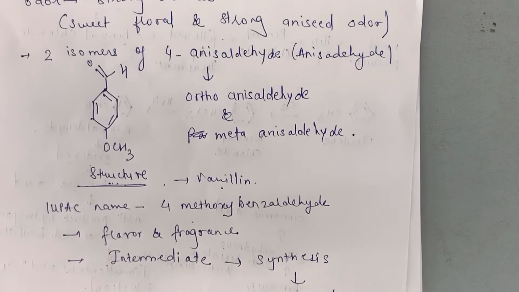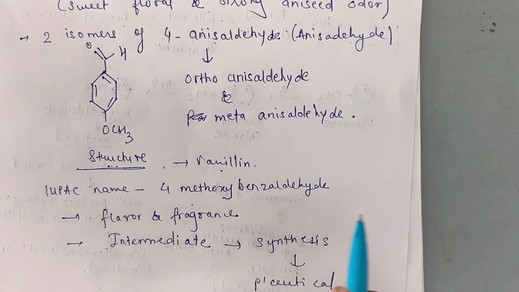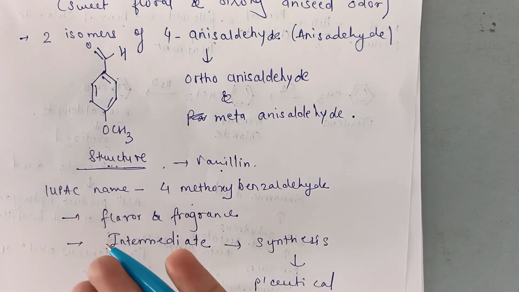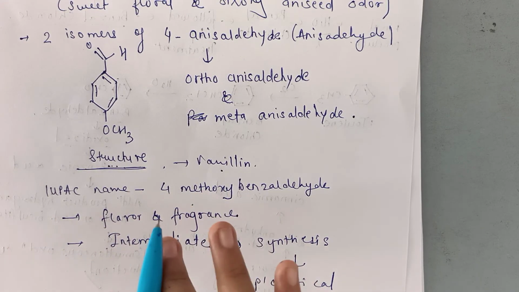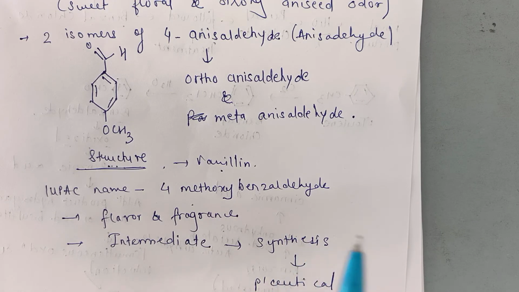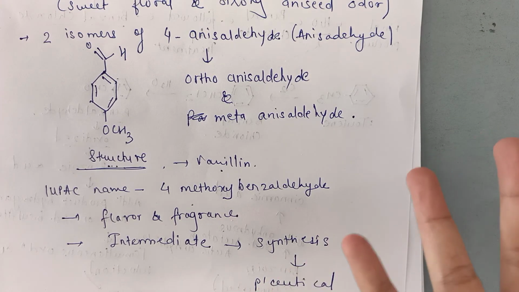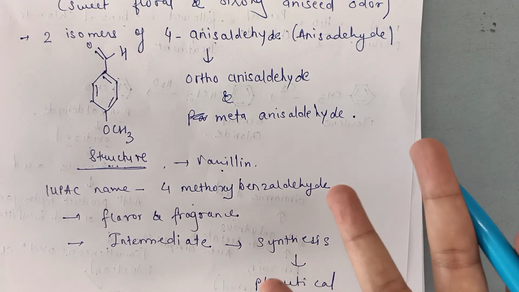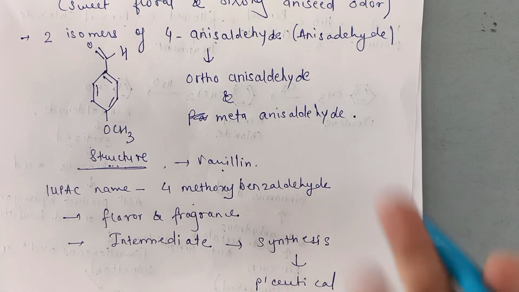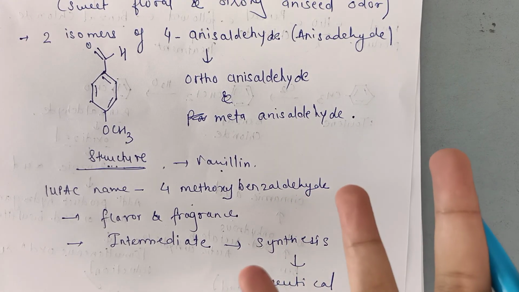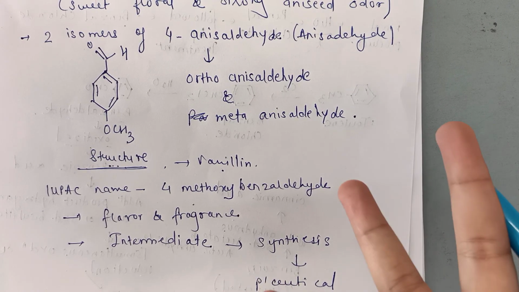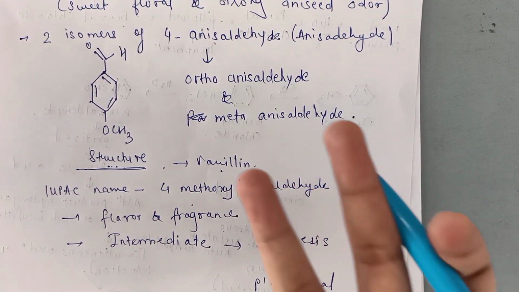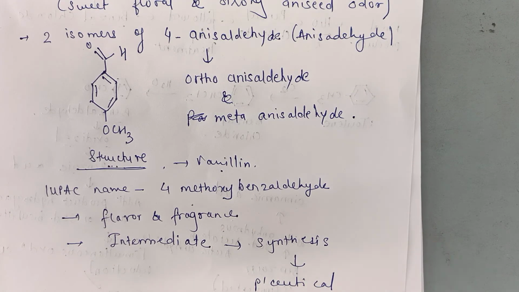Then its IUPAC name is 4-methoxybenzaldehyde. It is used in flavor and fragrance industries. Again, it can be used as an intermediate in the synthesis of other compounds in the processes related to the pharmaceutical and perfume industries. The ortho-related isomer has a smell related to the scent of licorice.